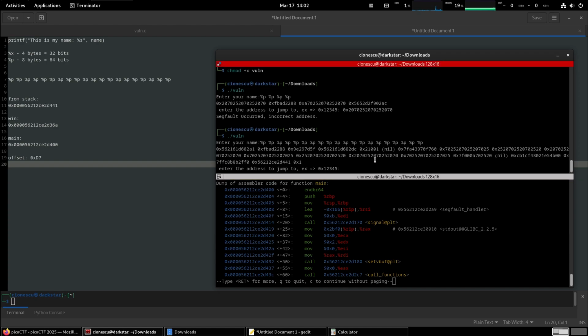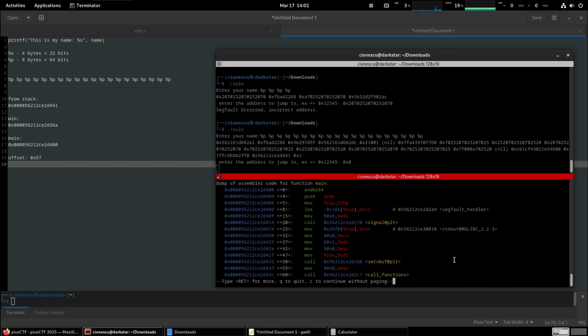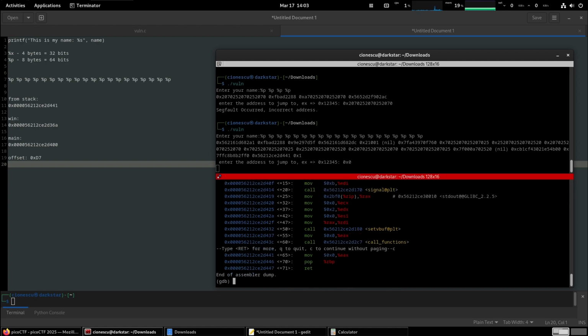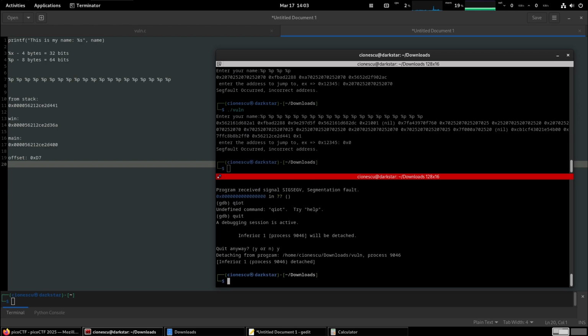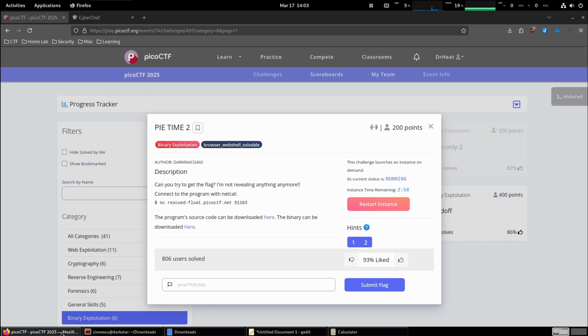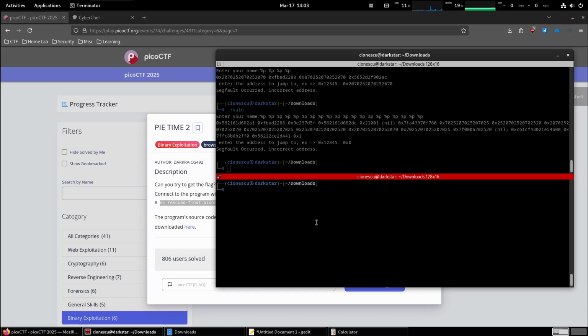Yep, we finished that. And now let's say in the bottom one here, we copy the netcat command. And now we are connected to the remote server.